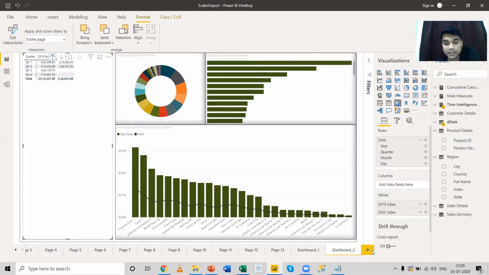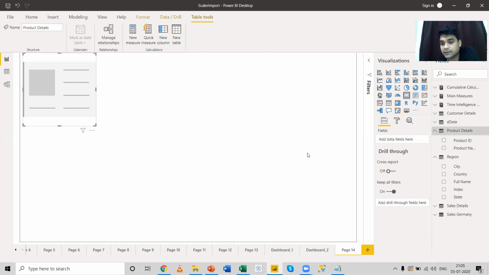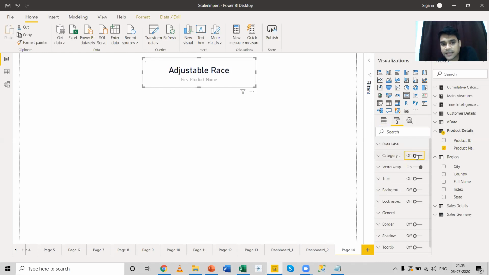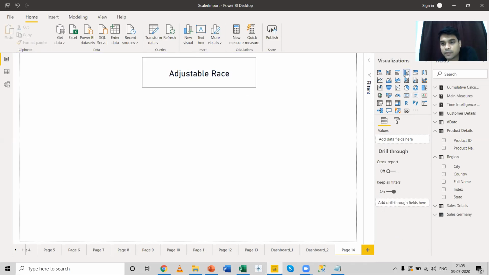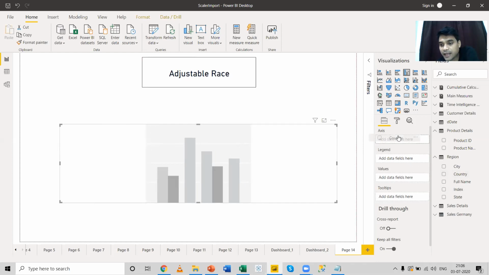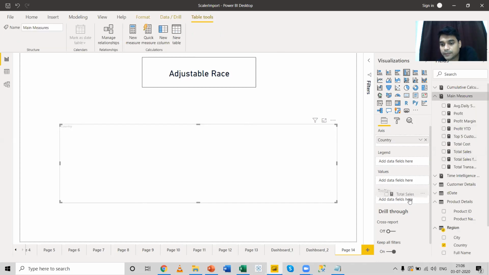Now let me take a new page and create a simple report over here. Let me take a card and bring the product name over the card. I can bring the card to the middle and extend it, and give it a little bit of format. I want the category not to be there and I want the border to be there. Then let me select one more chart, a bar graph, and bring the country to the axis and the sales to the value.